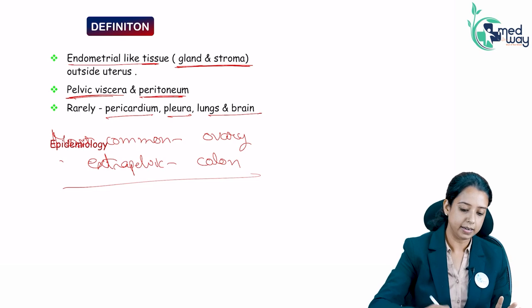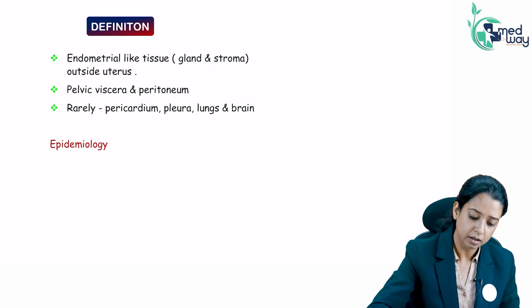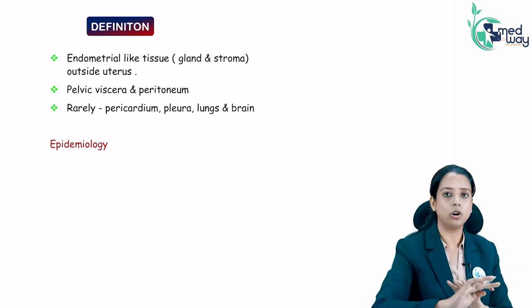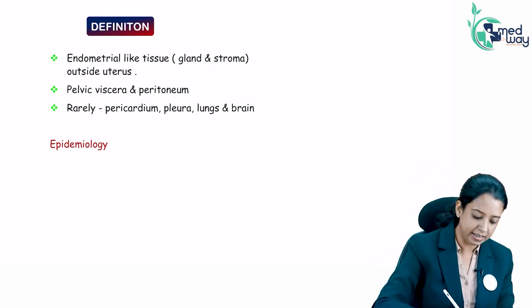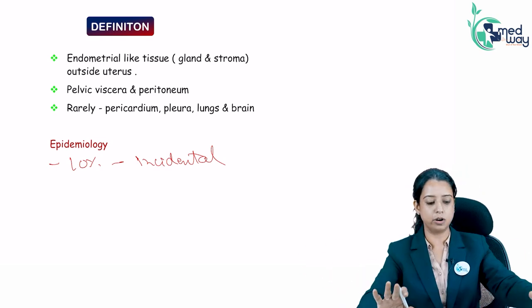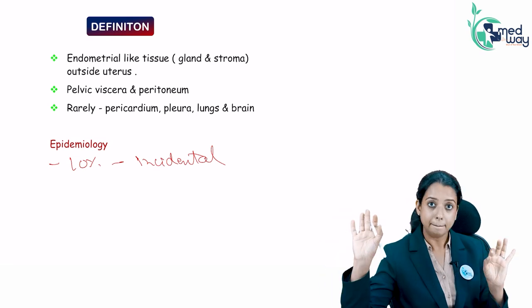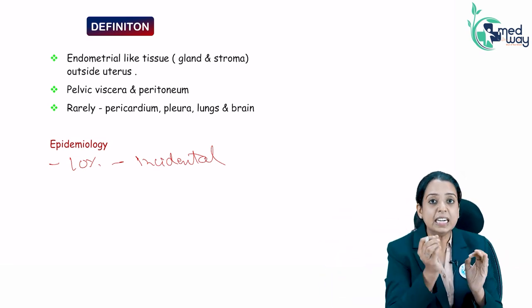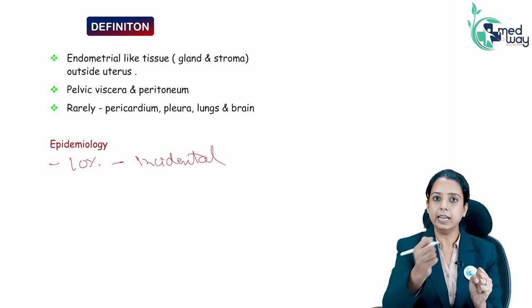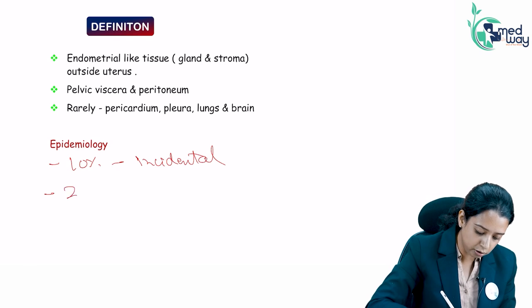So what is the epidemiology? What is the incidence? How common is it? Basically, not every time it is symptomatic. It has been seen in almost 10% of patients as an incidental finding, which have no symptoms. 10% of women have ectopic endometrium without any symptom. But if a patient comes to you with infertility and pain, her main symptoms are pain, dysmenorrhea and infertility. In such a triad, it has been seen to be present in almost 20 to 90% of patients.